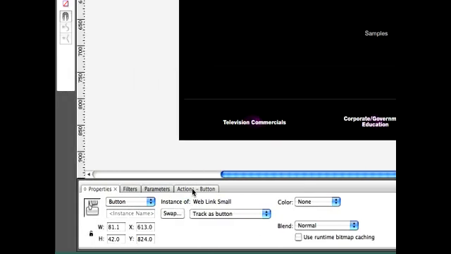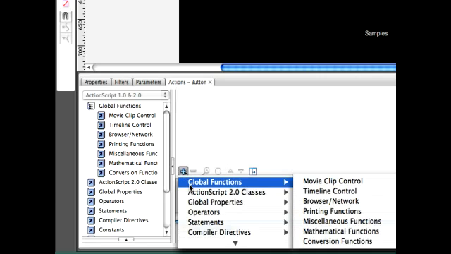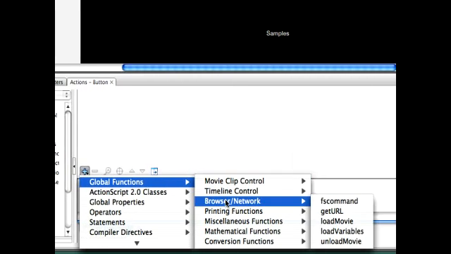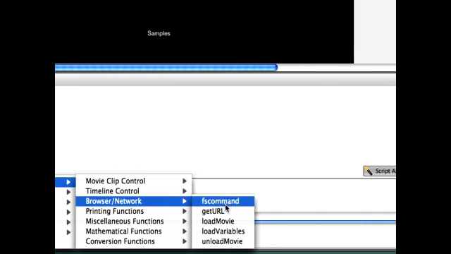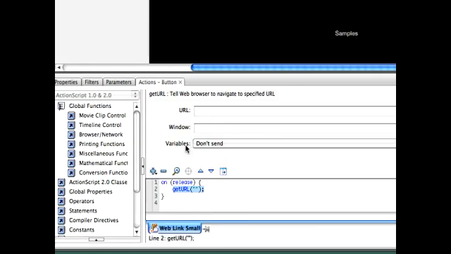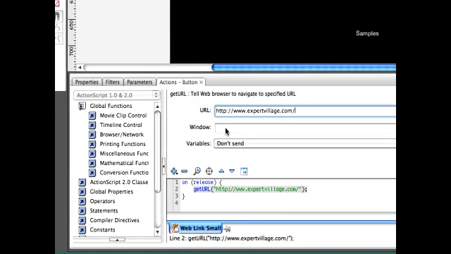Now to set up a link to their web page, you want to select it. You want to bring up your actions. And this time we're going to choose Global Functions, Browser Network. And we're going to choose Get URL. Now right here you want to put the complete URL. And you don't need to set anything else.